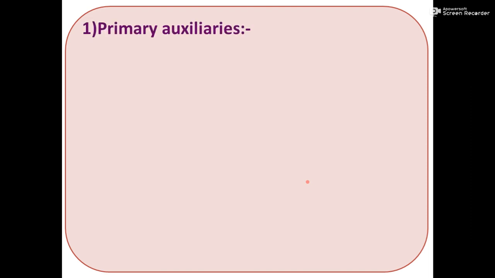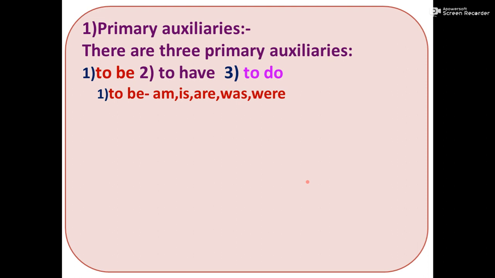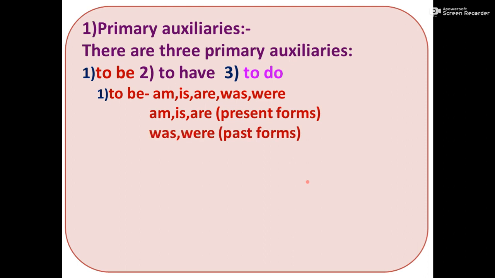First of all, we will see primary auxiliaries. There are three primary auxiliaries. First, to be, second, to have, and third, to do. First, to be. Am, is, are, was, were are to be forms. Am, is, are present forms and was, were are past forms.